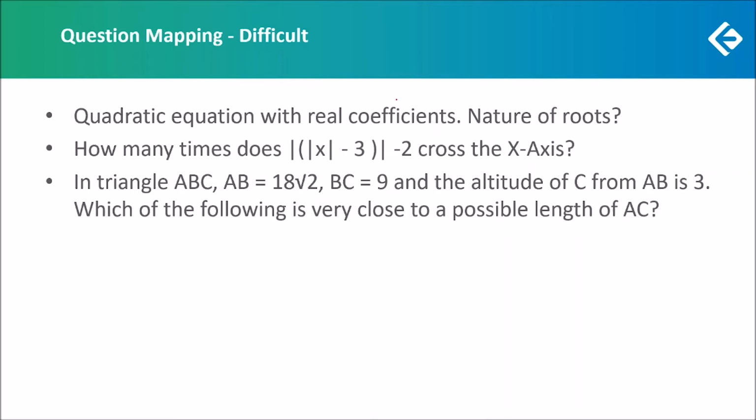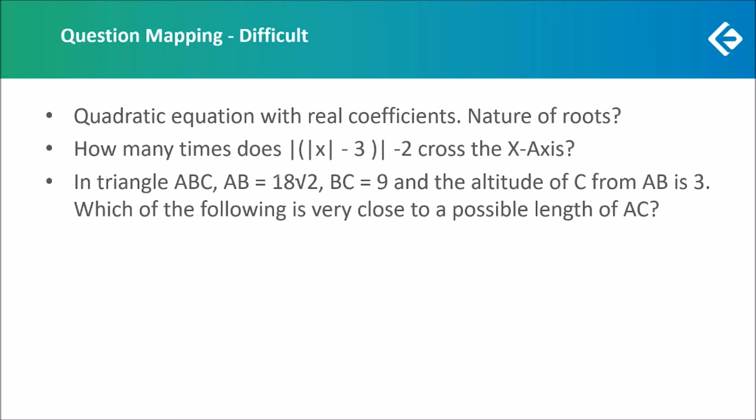Now we would have probably started with the acute angle triangle case, and we would have got a length of AC which would not have matched with any of the values given in the options. Then we might have tried the obtuse angle triangle case, and the value of AC that we would have got would have matched with one of the values in the options, which would have been the correct answer.